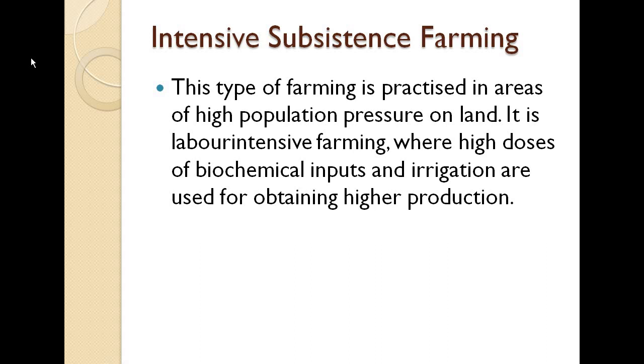So where high doses of biochemical inputs and irrigation are used for obtaining higher production. So they are using basically those particular lands, which are known as labor intensive farming. So they certainly use biochemicals and irrigation for higher production, so that they can sell it at a good price, and they can use a large labor force here. So basically it is quite intensive because they are using a large labor force, they are using biochemical inputs and irrigation, and obtaining higher production from these types of farming.